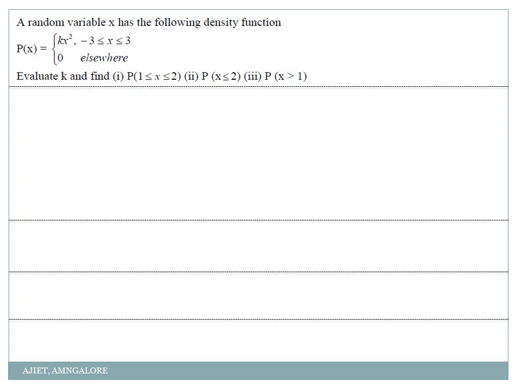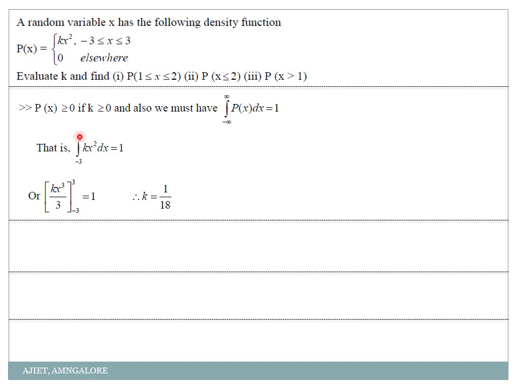First, what are the conditions for probability? The probability of x should be greater than or equal to 0. Is it so? Yes, if k is greater than or equal to 0. And also we must have the integration from minus infinity to infinity of p of x dx equal to 1. This integral should always be equal to 1. Here the integration from minus infinity to infinity is from minus 3 to 3, and wherever else it is 0. So we just take the integration from minus 3 to 3 of k into x square dx, which is equal to 1. Because we are not proving it as 1, we know that it is already a probability distribution function. So using that condition I need to find the value of k.